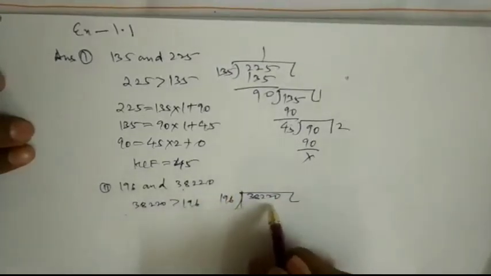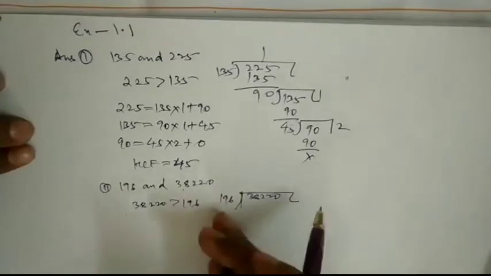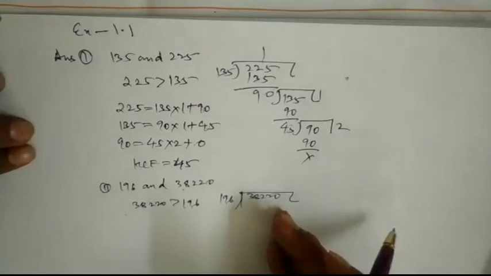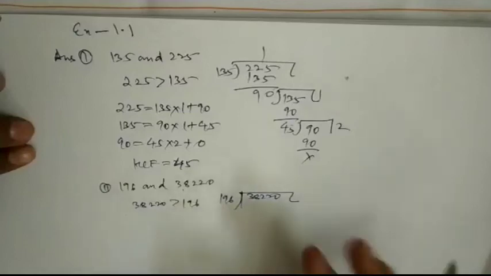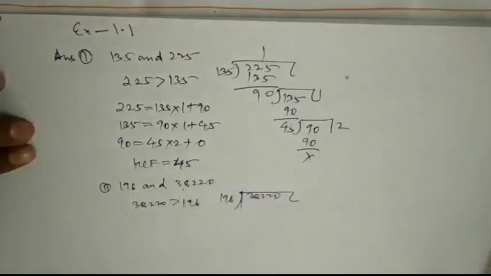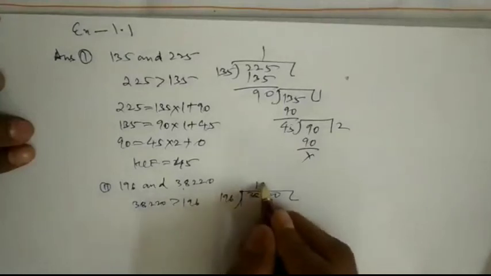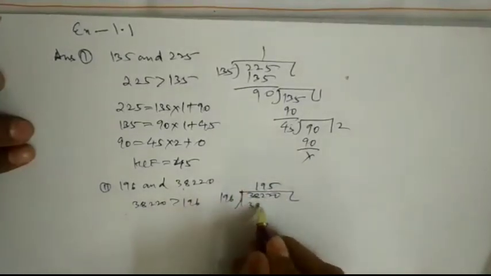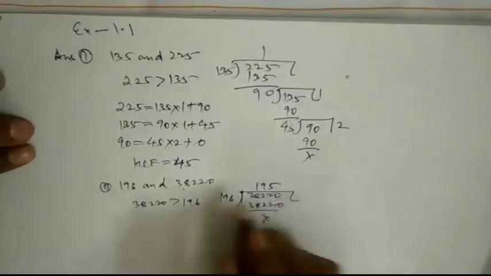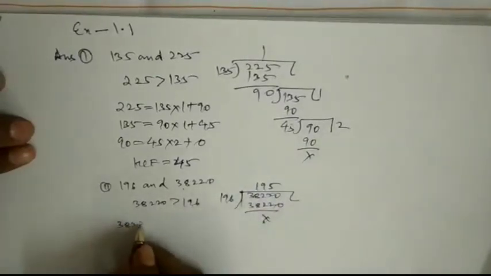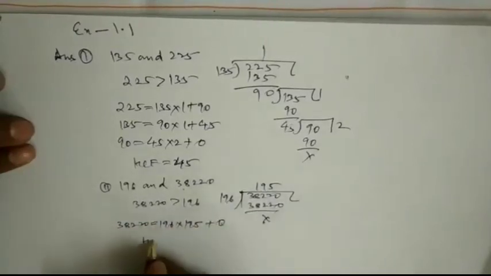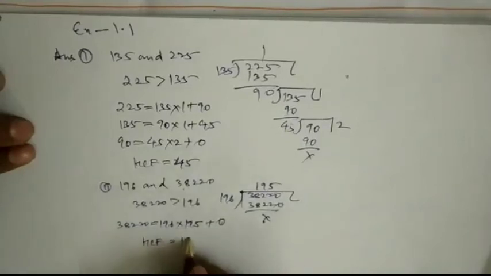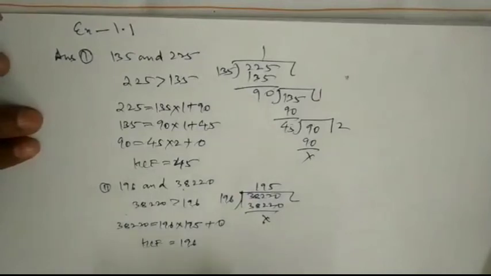By estimation, if I take 40,000 and 200, then 200 into 200 gives 40,000. So around 196 or 197 or 195, I think 195 works. So 196 into 195 gives the same number. What do you get? 38,220 equals 196 into 195 plus 0. So here your HCF is 196. Okay, very easy.